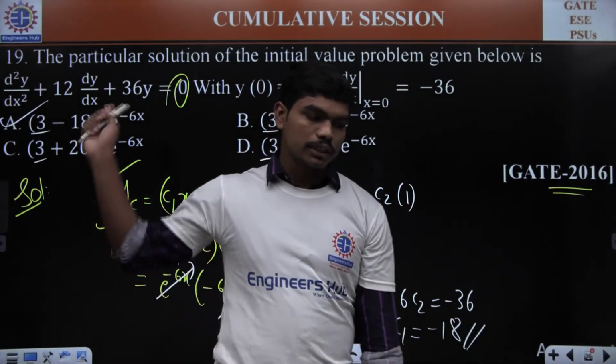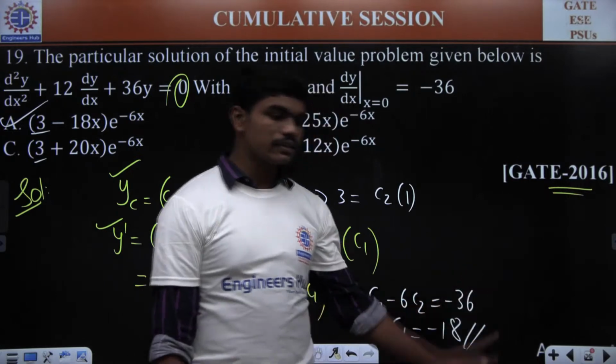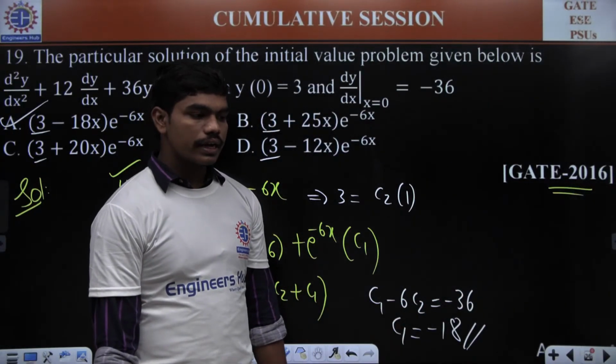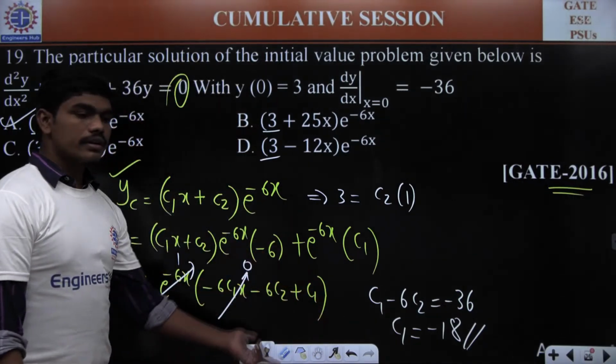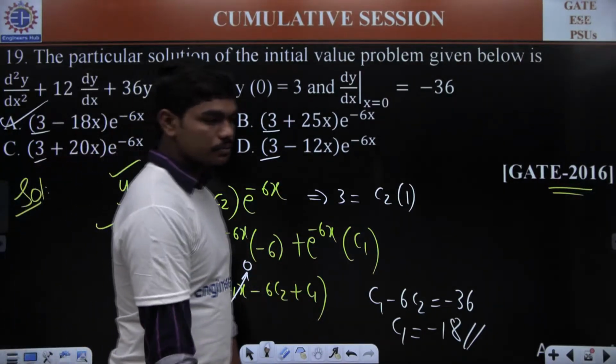Option A, correct. That's what I have marked here. So A is the correct answer because you are getting the value as C1 is equal to minus 18. Yeah, good. A is the correct answer. The only thing is you need to be a little careful in these calculations. That's it.